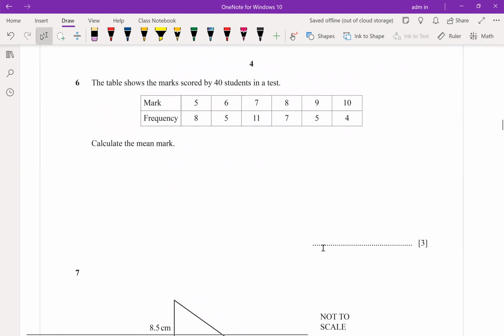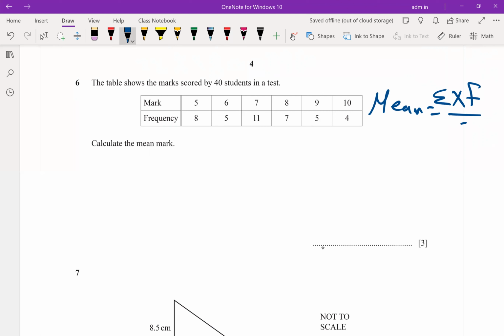How to calculate the mean? Do you remember? We have 3 ways for calculating the mean. If we have discrete values, their sum divided by their number. But if you have a simple table, do you remember the formula? Mean is equal to? Good. Sigma means the sum, x times f over sigma f. Write this formula, please. Sigma x times f. The mark is x, the frequency is f.